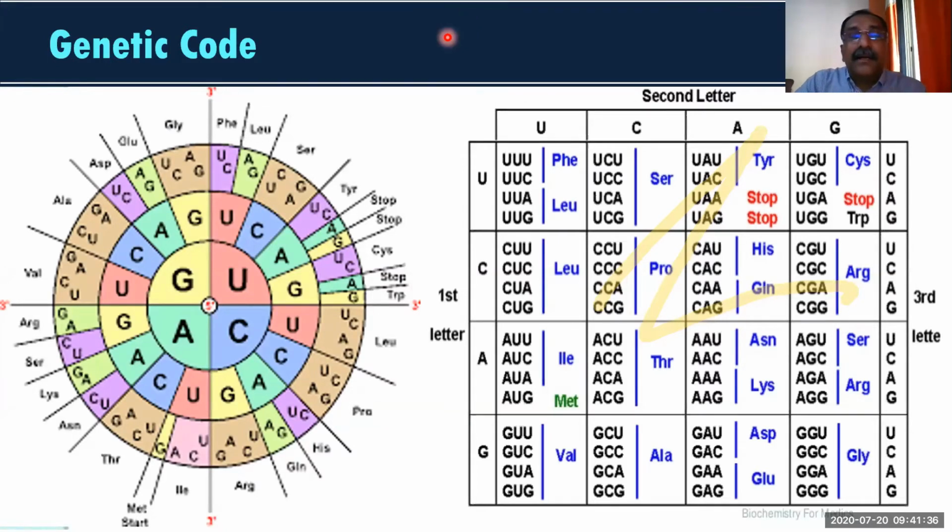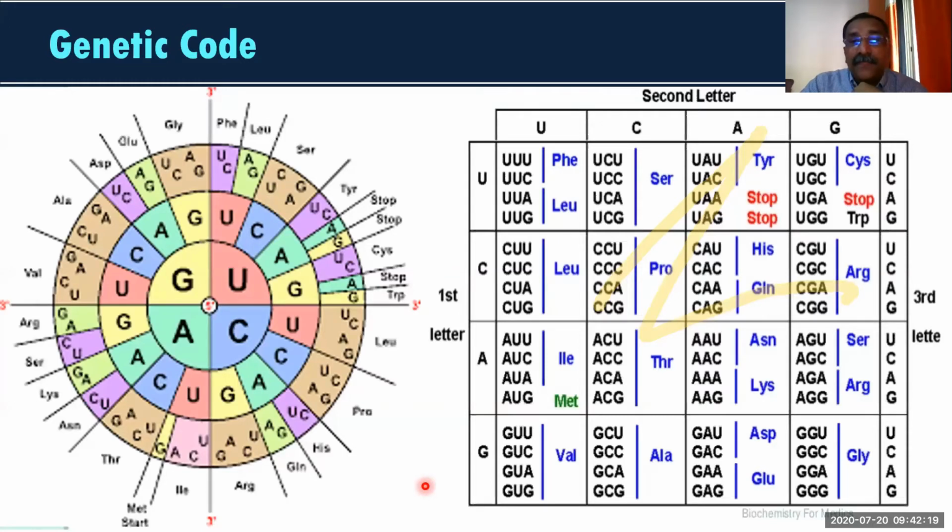Now you see 27 students are there over here. Out of that, only 18 students voted. Now look at the question. The question is about central dogma, which we were talking about last class. What is central dogma? 39% said DNA to RNA to proteins. 33% said DNA to RNA and then to DNA. 17% said DNA to proteins to RNA, and 11% said RNA to DNA and to proteins.